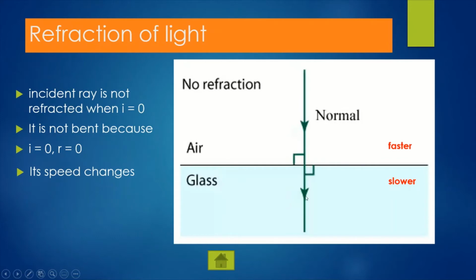This happens when the incident angle equals 0, because we know when the incident angle equals 0, the refracted angle equals 0. So there is no change in direction, it does not bend, but only the speed changes. It slows down only.